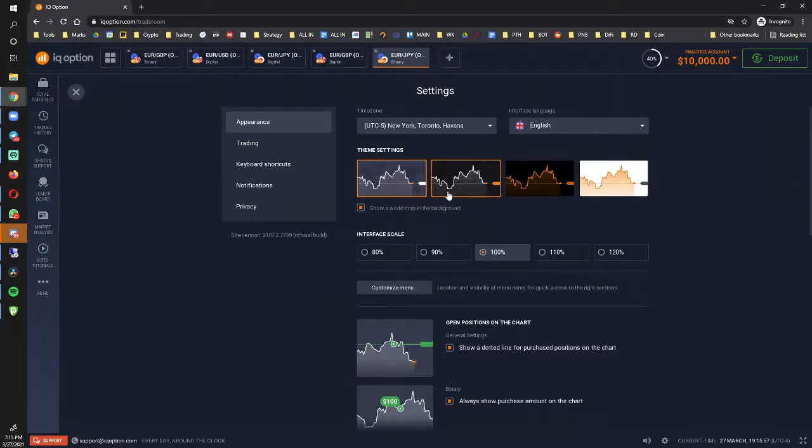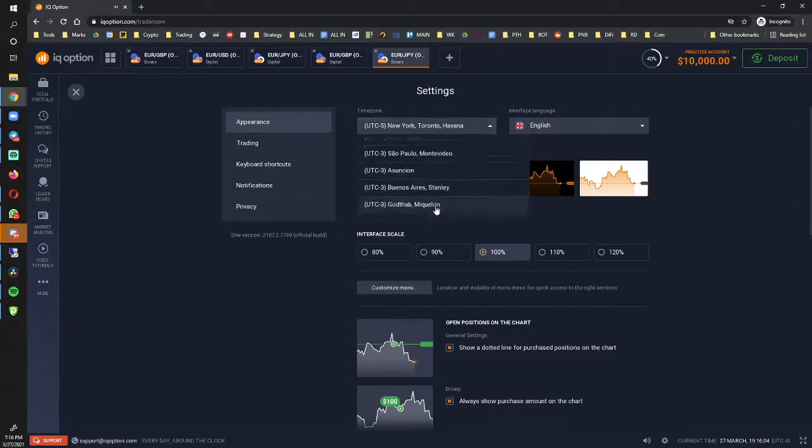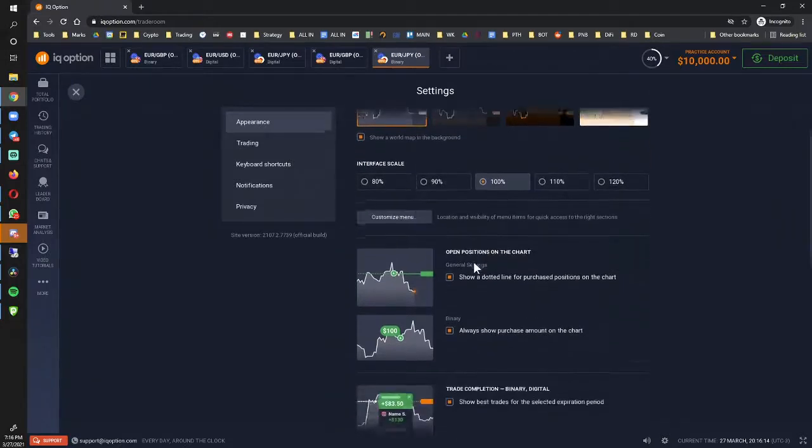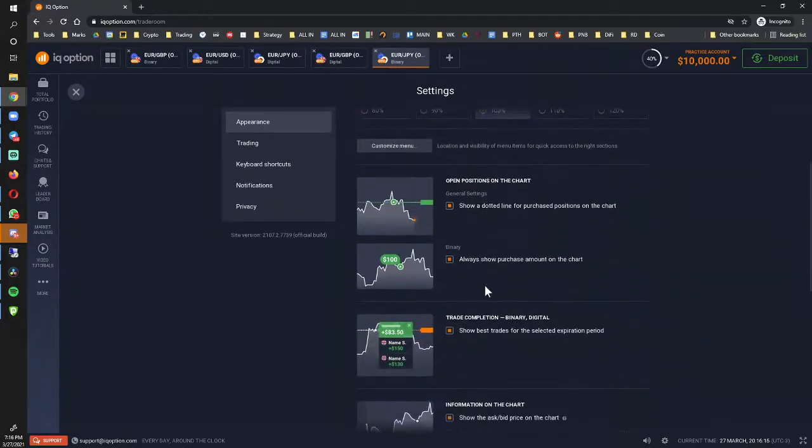The one very important thing though, especially following our signals, you have to be in the Buenos Aires time frame, which is this right here. So you click and scroll all the way down to where it says Buenos Aires. Now it's good to go. English, that's where you would change. Interface 100%. Let's see, open positions, that's fine.